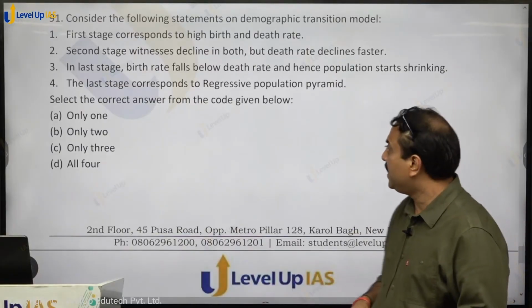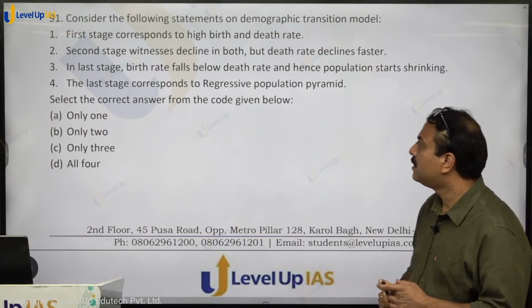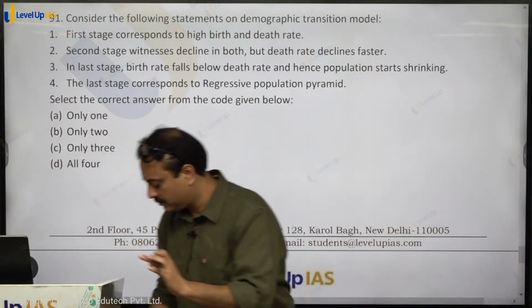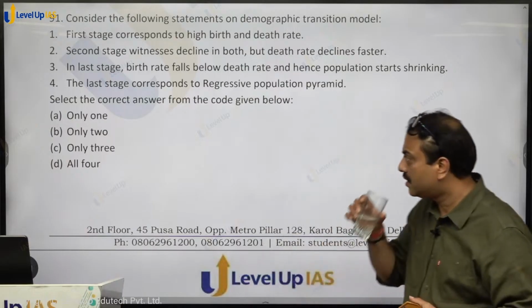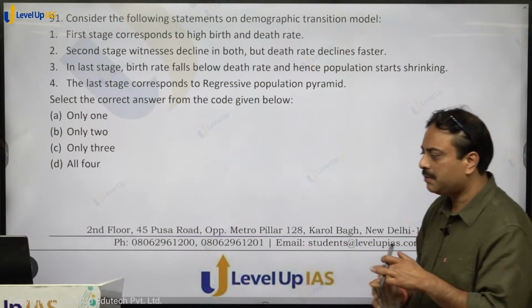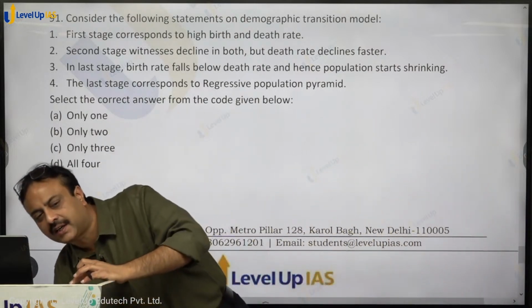Consider the following statements on the demographic transition model. In the demographic transition model, the first stage corresponds to high birth and high death rate, correct or not?